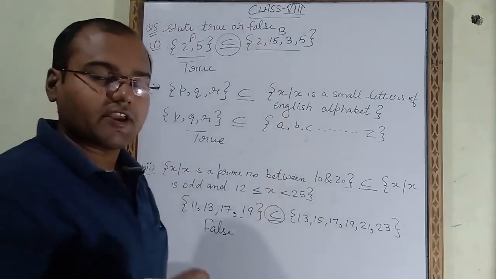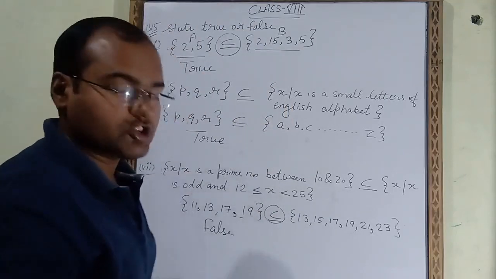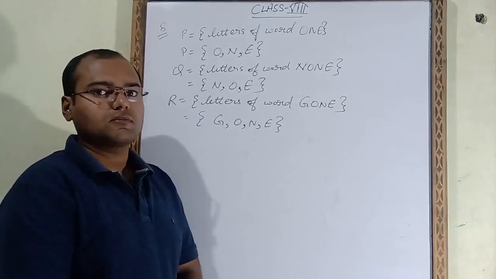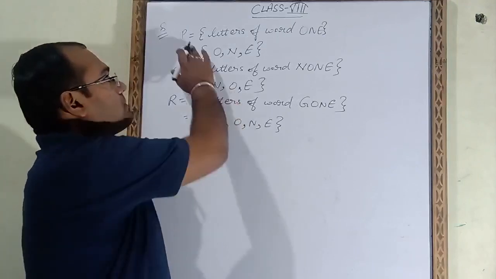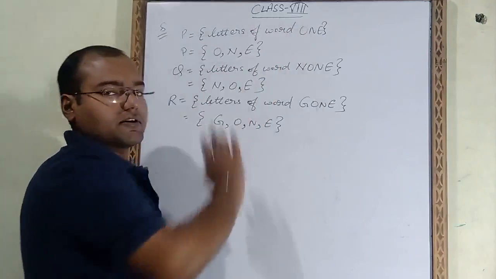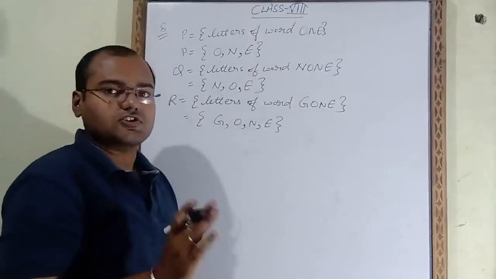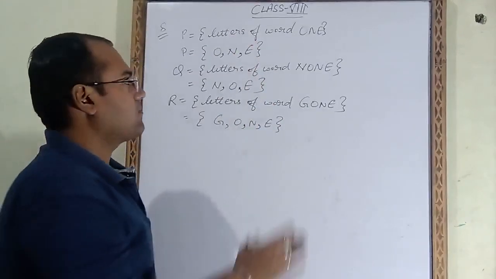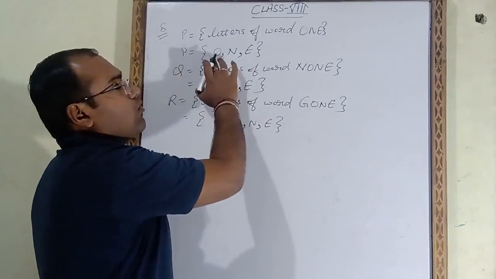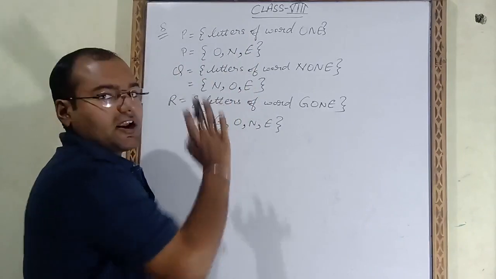The 7th question I had already explained. Now we will start question number 8. Question number 8 is P is equal to letters of word 1. So this is the set builder form. First of all we have to write roster form. So here I had written P is equal to O, N and E. These 3 letters are coming.